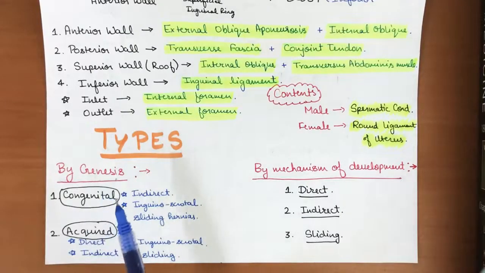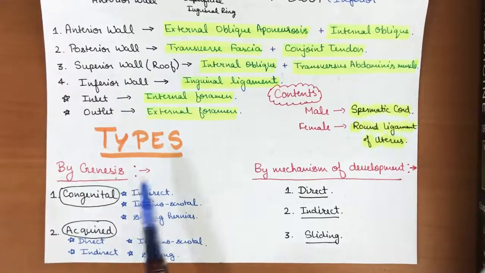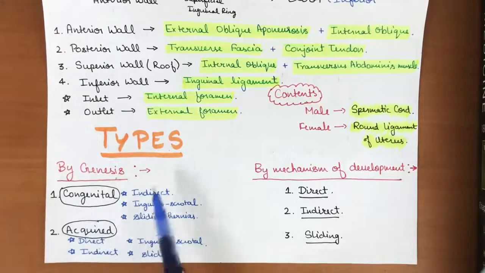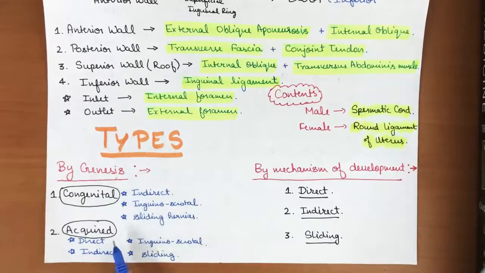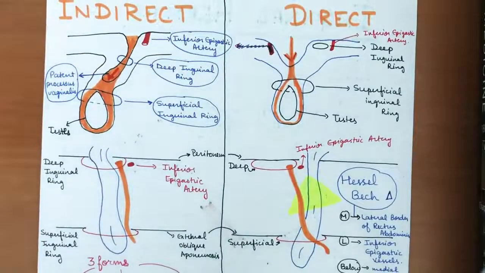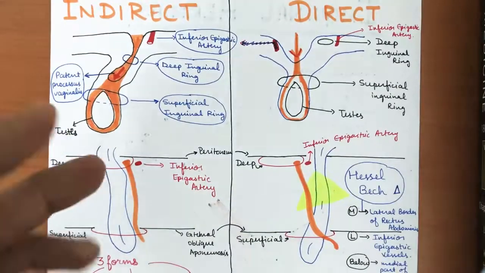What we have to remember here is that in congenital there will be indirect, inguinoscrotal and sliding hernias, while acquired will be direct, indirect, inguinoscrotal and sliding. One important point to remember is that direct hernias are never congenital. So in congenital and acquired, mostly all of the hernias are the same, except direct hernias will be acquired, they cannot be congenital. Now we will see the two main types of hernias and their pathogenesis, or how they are forming.